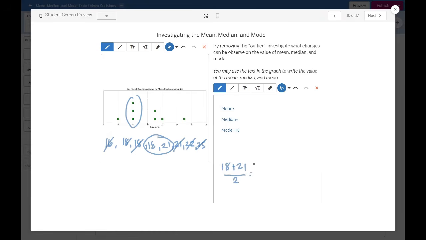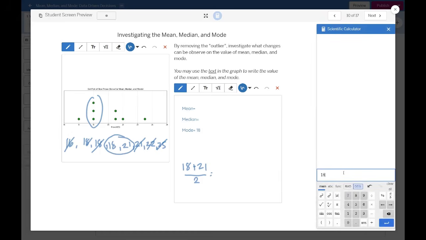Again, with the use of your scientific calculator, we can get our answer. 39 divided by 2, and we get 19.5. So 19.5 is our median.